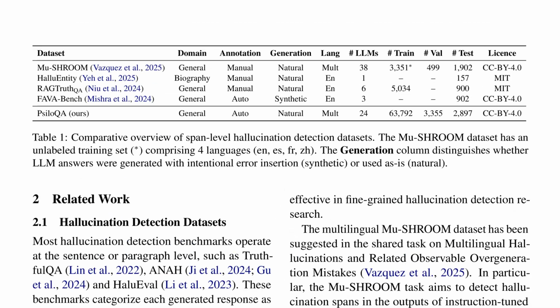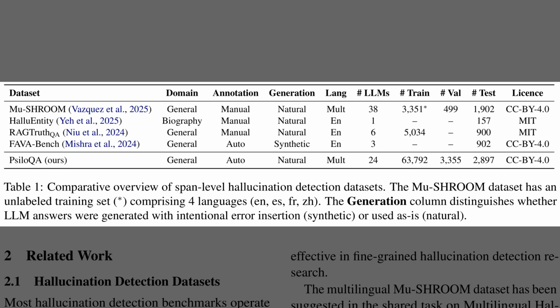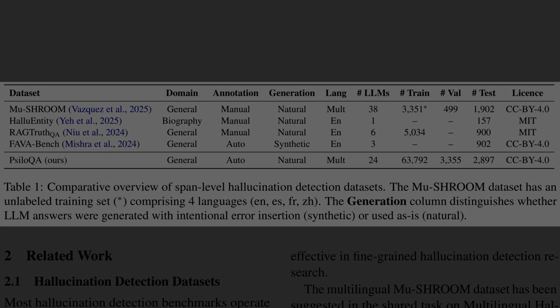Well, Figure 1 showed the pipeline. Table 1 situates the dataset among prior span-level resources. Table 1 compares domain, annotation style, generation type, languages, model counts, and split sizes. PsiloQA stands out with roughly 64,000 training examples across many languages. By contrast, RAG Truth QA lists about 5,000 training items in English. MuSHROOM reports around 3,000 unlabeled training samples. It also includes nearly 2,000 test cases in multiple languages.